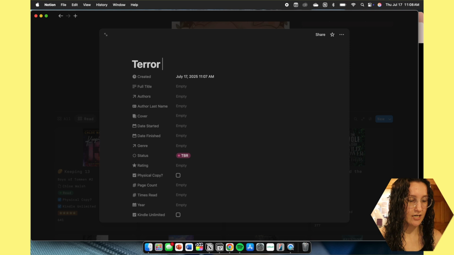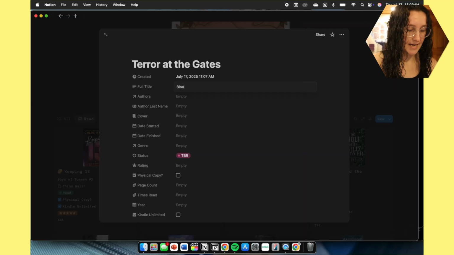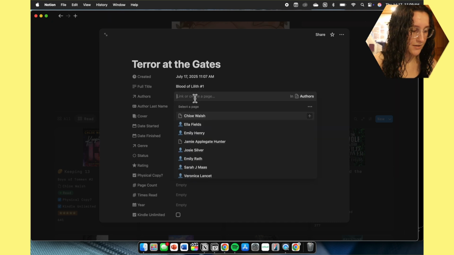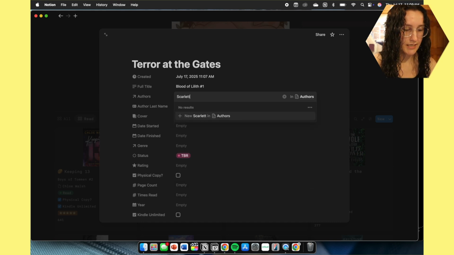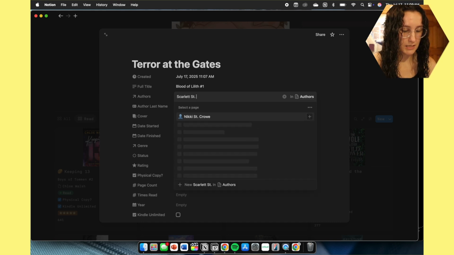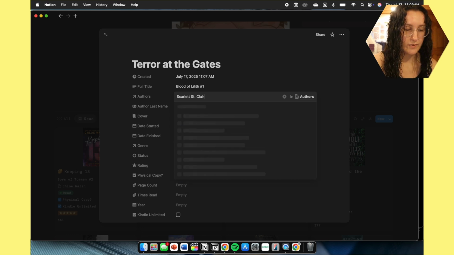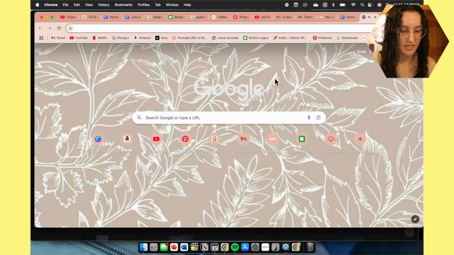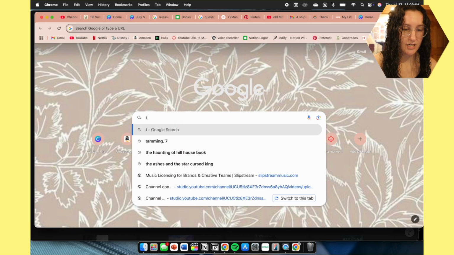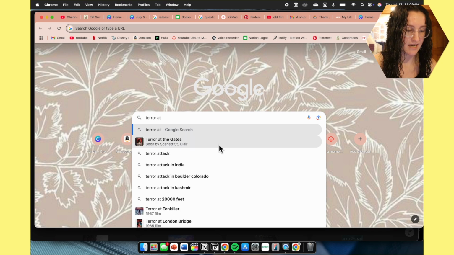And this is where we use Goodreads quite a bit. So we're gonna title it Terror at the Gates. And then we go over to our Goodreads. So as you can see, the full title is Blood of Lilith, number 1. Author, it is Scarlett St. Clair. And then we haven't had her in the database yet, so I'm gonna assume that her last name is St. Clair. And then here we go over, ignore how many tabs I have open.